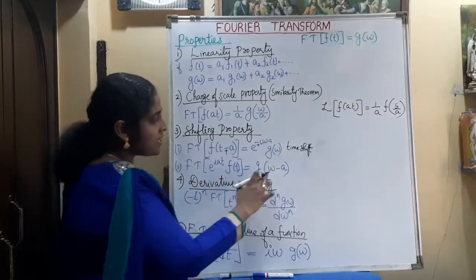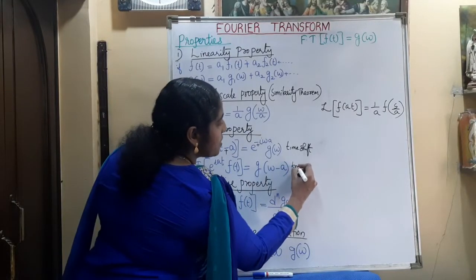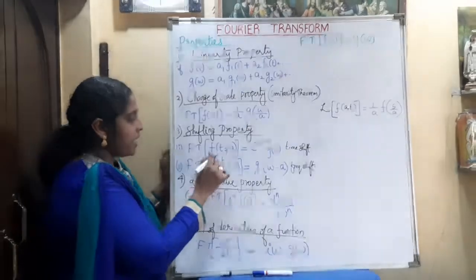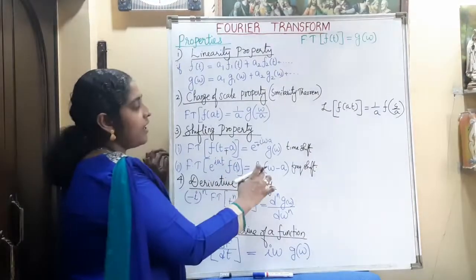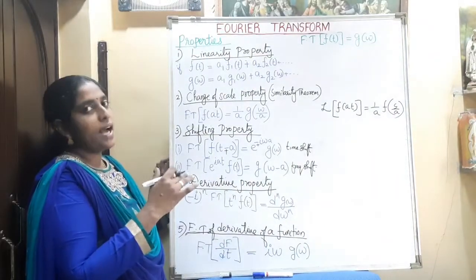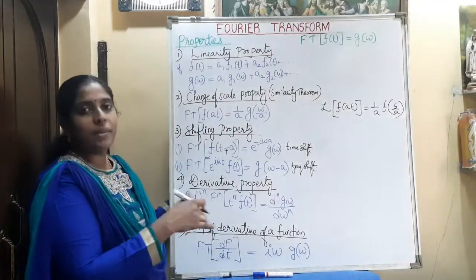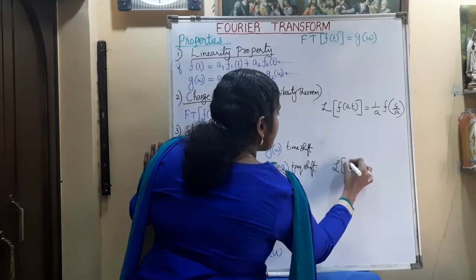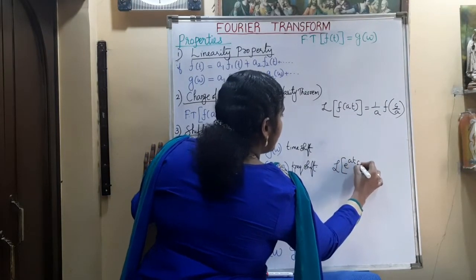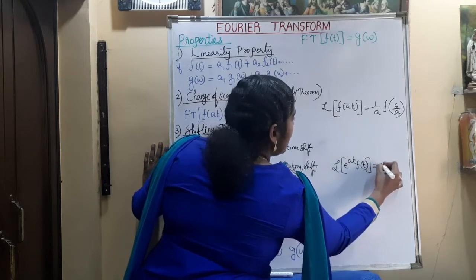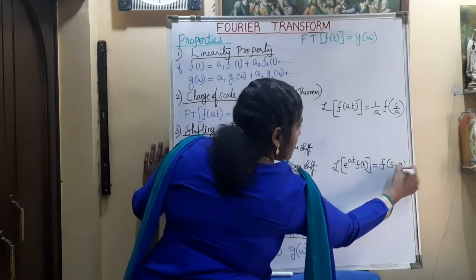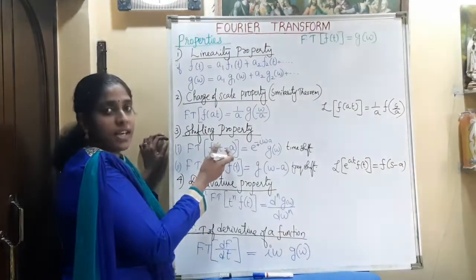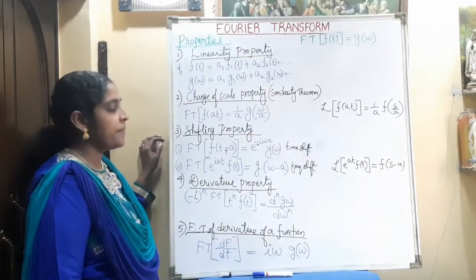In the next case, the shifting occurs in the frequency term. That is frequency shifting: if the function is multiplied by e raised to i a t, then the Fourier transform is g of omega minus a, that is the frequency is shifted by the parameter a. That is the same thing we studied in Laplace transform. The Laplace transform of e raised to a t f of t was F of s minus a, where the s parameter was shifted by a. We also studied this as the first shifting theorem in Laplace transformation.